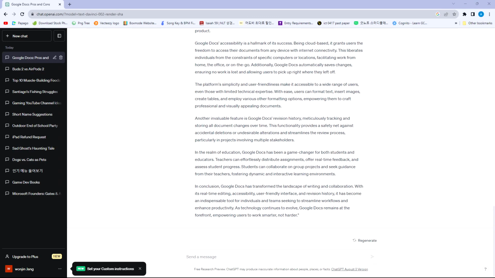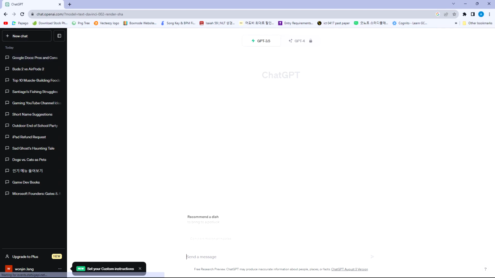The last command prompt of ChatGPT is role-playing. As I said before, you can think that ChatGPT can be another person you can talk to. The cool thing about ChatGPT is that you can assign a role or identity to ChatGPT and make it actually talk, simulate, and have a conversation with you.